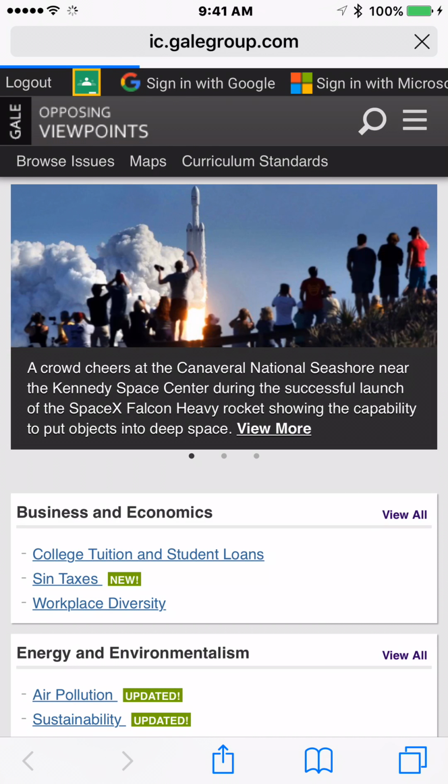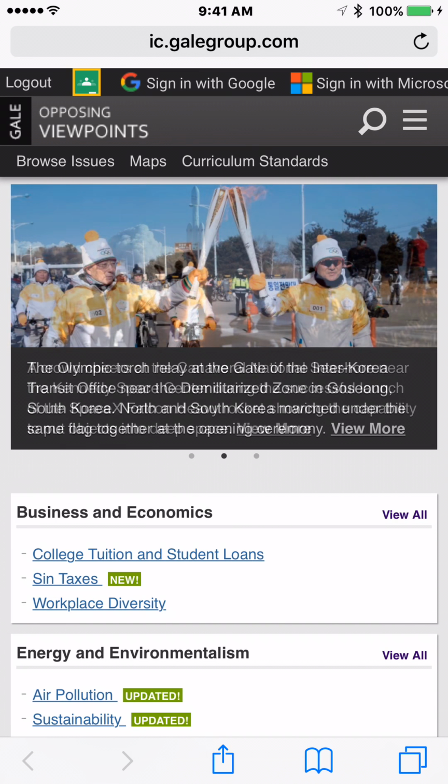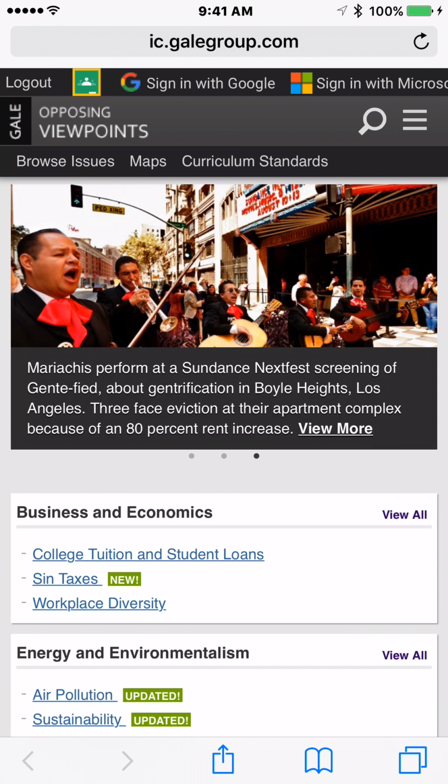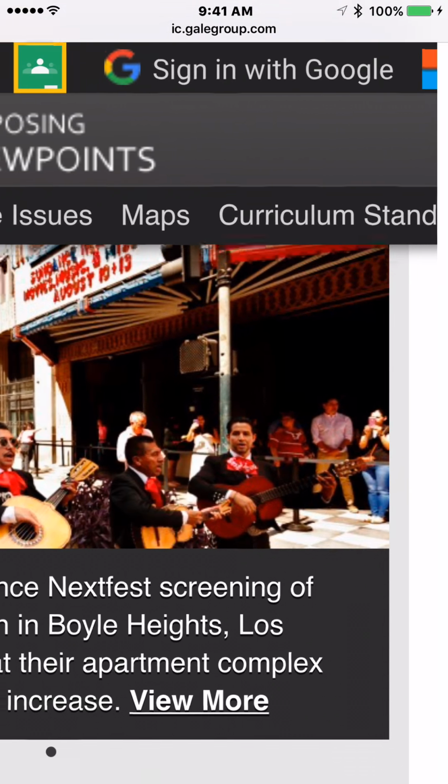Click there. This first time you click one of these databases, it will ask you for a password, I think. Oh no, it didn't. Cool. But if it does, the password you're looking for is library. Library.